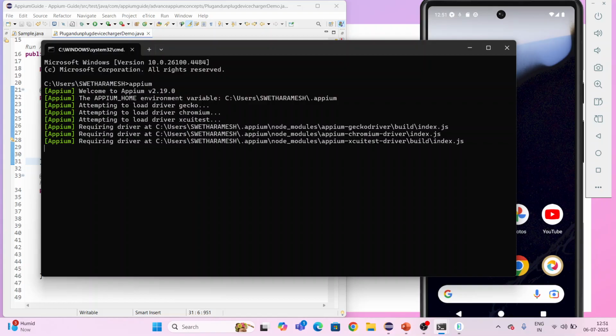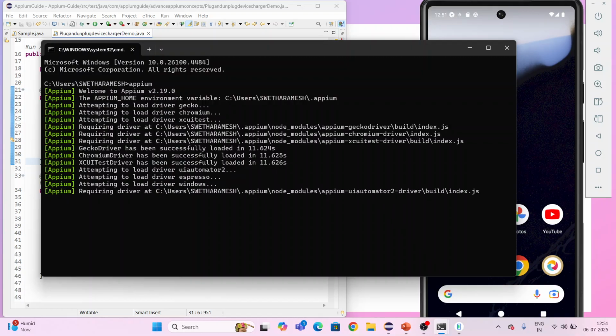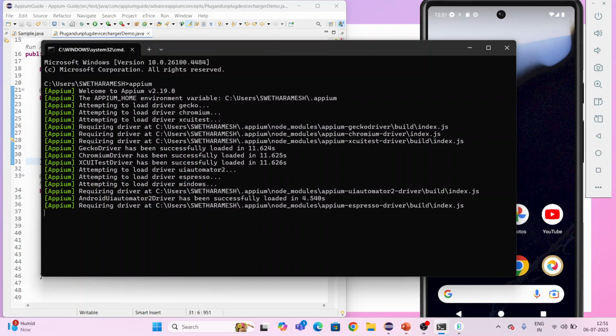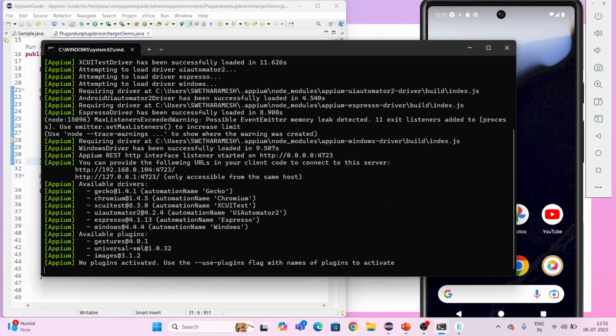So our Appium server is getting ready. You may think why we want this type of method. Suppose I want to check how my app will respond to charger plug-in and unplug, that is, plugging in the charger and unplugging the charger. In that case, how will my app respond to the particular situation?